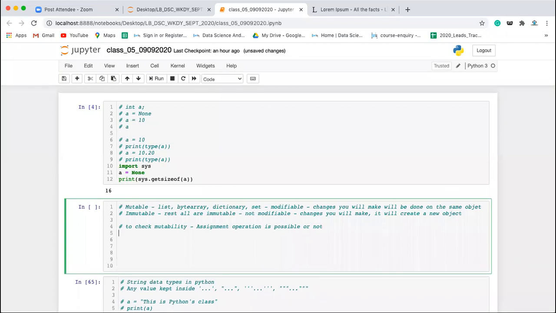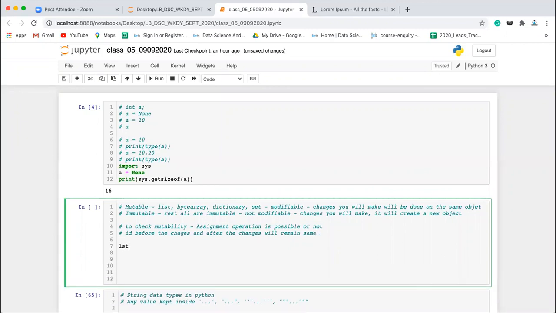If it is a mutable object, whatever changes you make will be made in the existing object only. It means the ID before the changes and after the changes will remain the same. You can check both things, and if both are true, then it is mutable, meaning modifiable, and if false, then immutable.